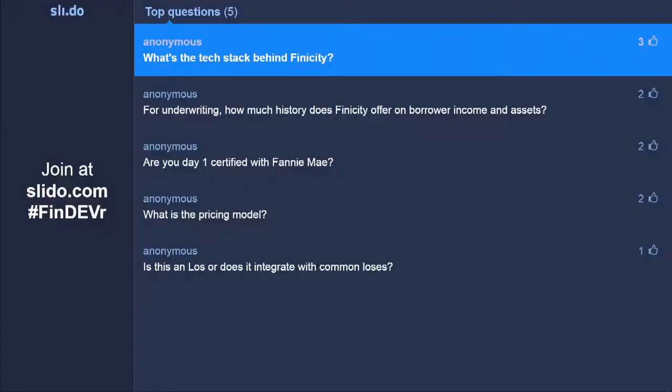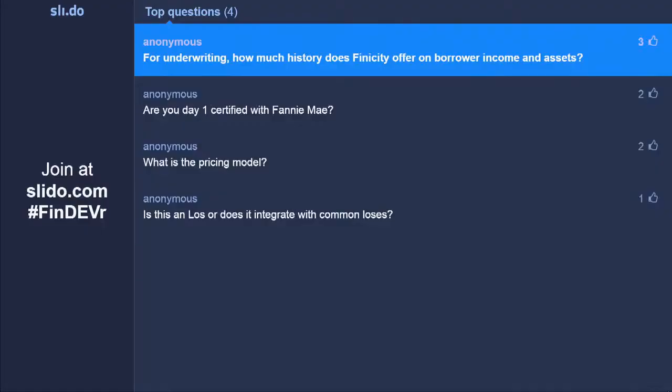Third, what's the tech stack behind Finicity? We're a Java shop. For underwriting, how much history does Finicity offer on borrower income and assets? So again, we get as much as the financial institution will provide, which is typically 12 months to 24 months.